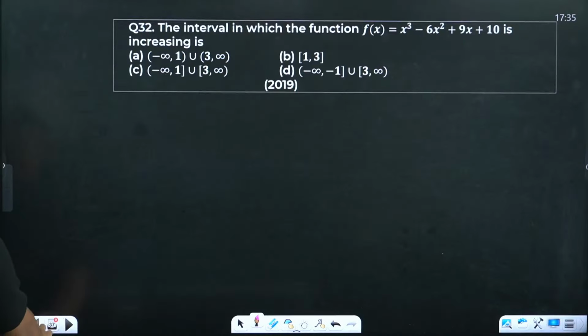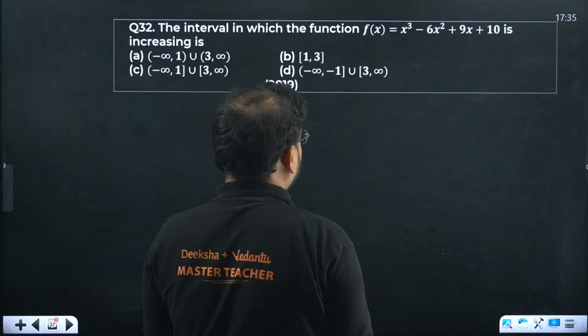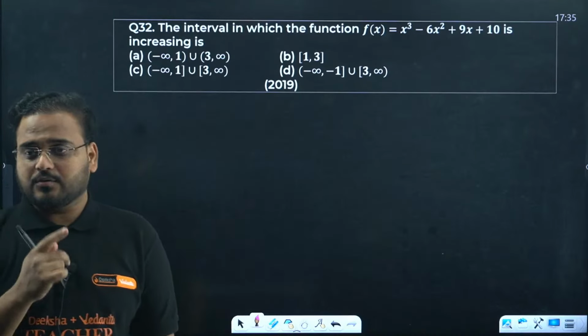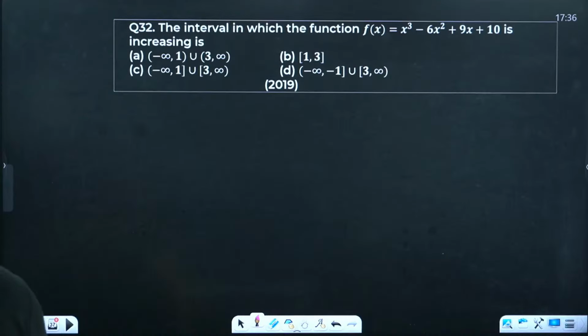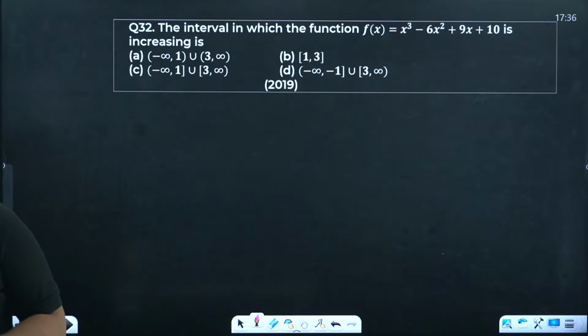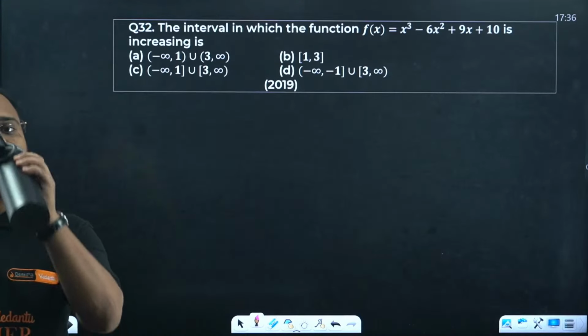So 31 is done, now 32. The interval in which the function f(x) is increasing. This question I just taught you right now. Please try. All of you try right now. The same question, interval of increasing. Come on, everyone, get on this. Hello, Kamlesh sir. Gagandeep sir has given the answer. C is the correct answer.